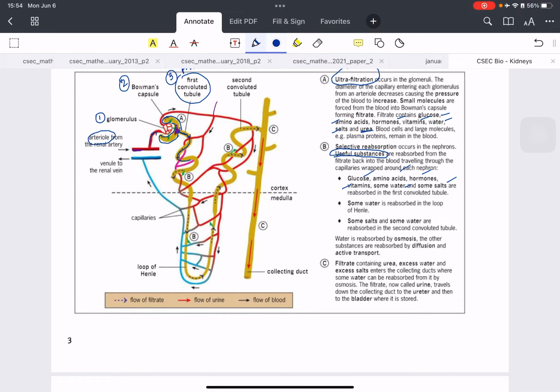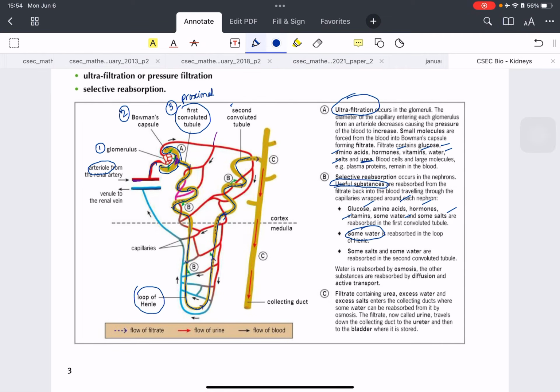So we go from the proximal convoluted tubule into this loop. You can see this loop of yellow here. Look at that loop. It's called the loop of Henle. Here, water is mainly absorbed in the loop of Henle. Now from the loop of Henle, we go back into another squiggly tube here, and this is called the second convoluted tubule, or the distal convoluted tubule. So there's the fourth one, and the distal convoluted tubule is the fifth important structure.